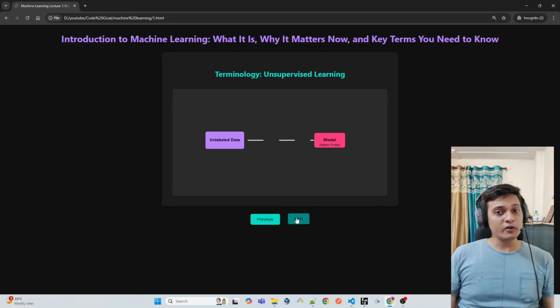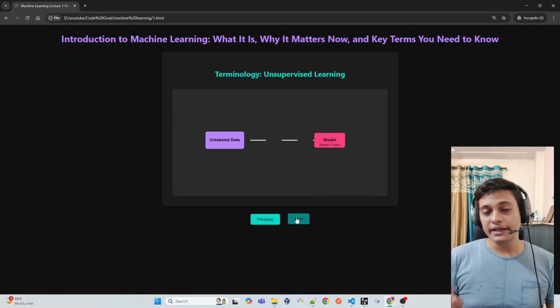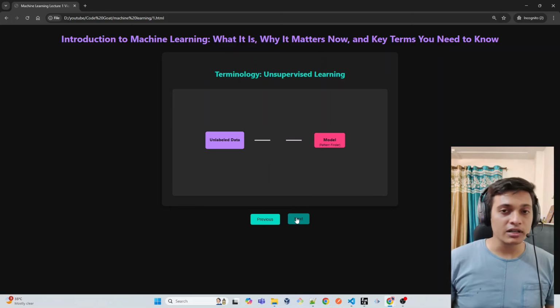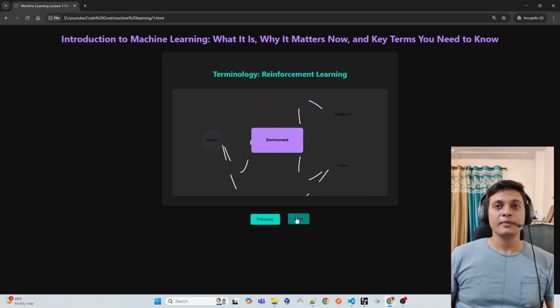So see, I didn't provide any kind of output. I just provided the data to the model, and it's the complete work of the model to analyze everything by itself. So this is called unsupervised learning.